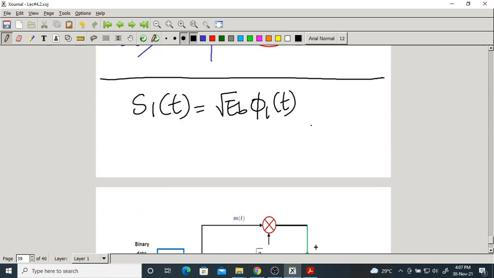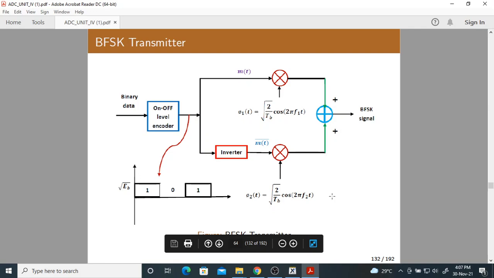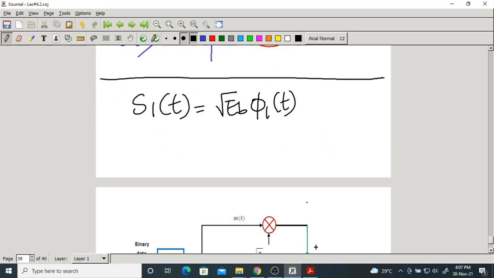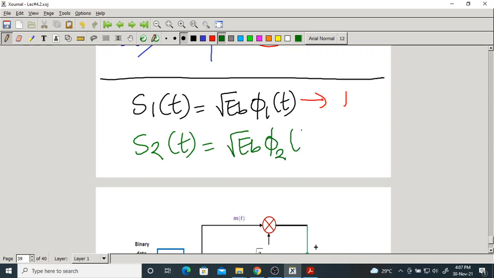It is for bit 1, right? So let me go back. I have written for bit 1 or 0. Yeah, bit 1. What is S2 of t? Root EB phi 2 of t. It is for bit 0.